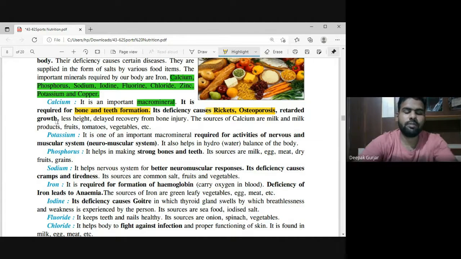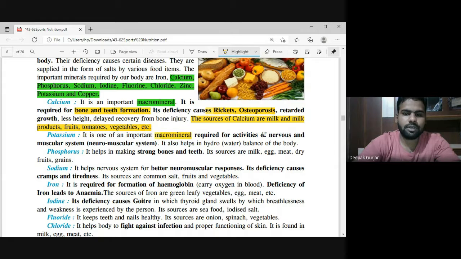Now, which among the following is a source of calcium? If the question is like this, milk is a source of calcium, fruits are a source of calcium, tomatoes are a source of calcium, some vegetables are a source of calcium. What is potassium? Potassium is also a macro mineral. It's an important thing to note.